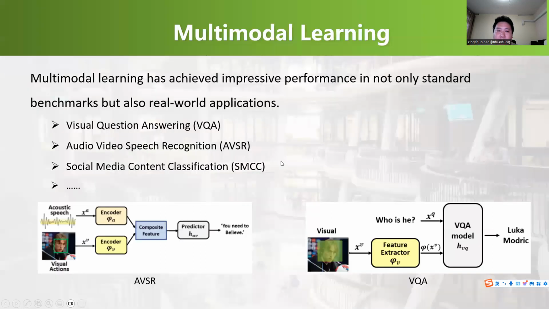We know that multimodal learning has achieved improved performance in not only standard benchmarks, but also real-world applications. They usually employ multiple modalities to improve the model performance. For example, visual question answering, audio-visual speech recognition, and social media content classification.